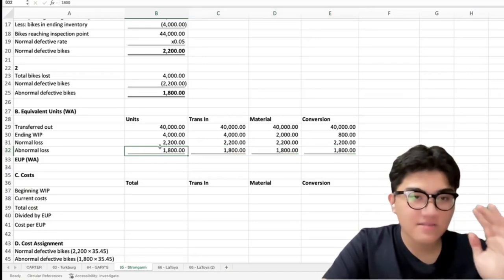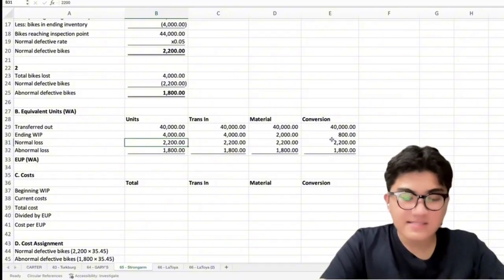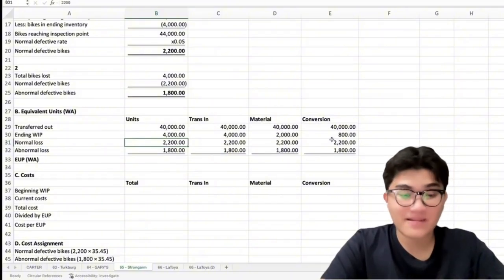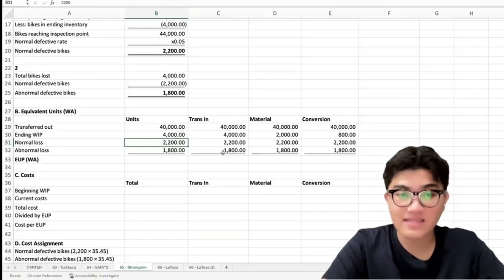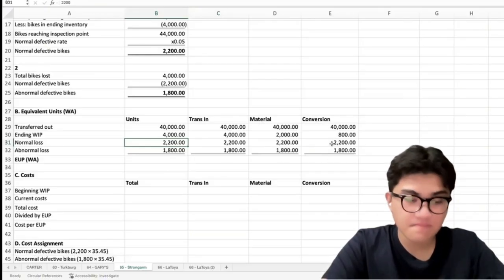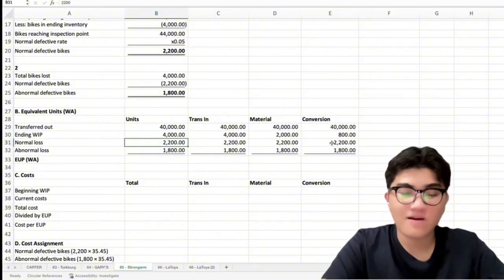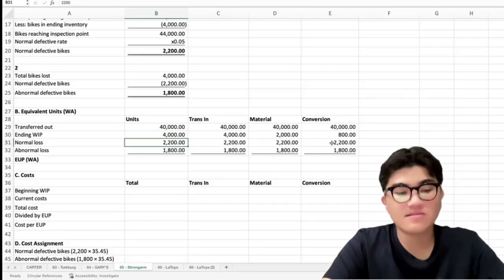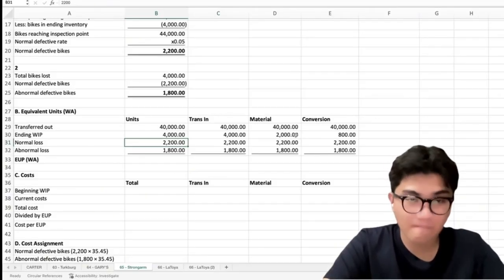So bakit 2,200 pa rin sa lahat? These are considered fully processed up to inspection, so we treat them as 100% complete for all categories. The same applies to abnormal loss of 1,800 units since they were also discovered at inspection. Therefore, they're also 100% complete.